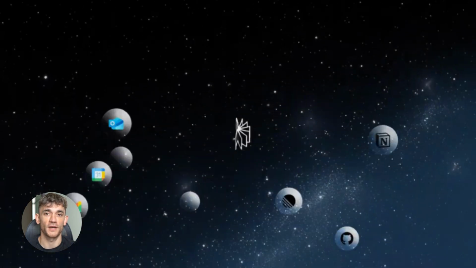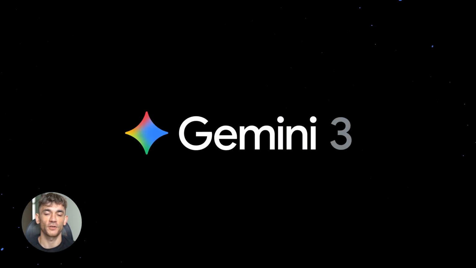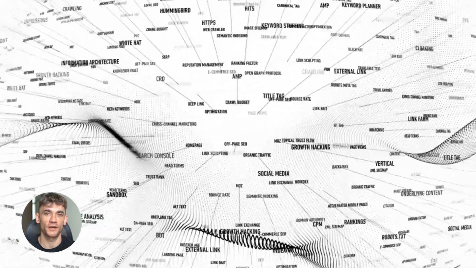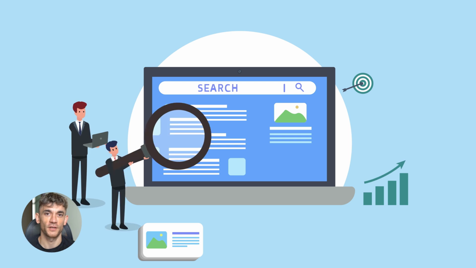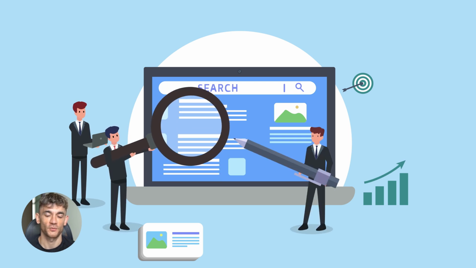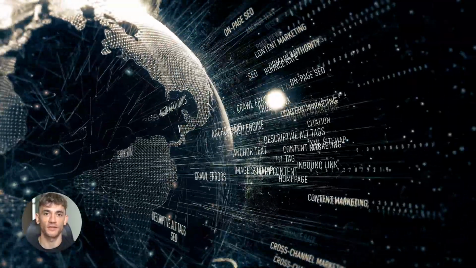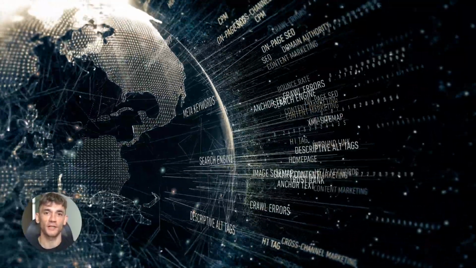NotebookLM plus Perplexity plus Gemini equals the craziest free SEO workflow you've ever seen. 3 AI tools that talk to each other and pump out rank-ready content in 20 minutes. No more staring at blank screens wondering what to write. This stack does the research, builds the outline, writes the content, and even gives you TikTok scripts. I'm going to show you exactly how to use it step by step so you can start ranking today.